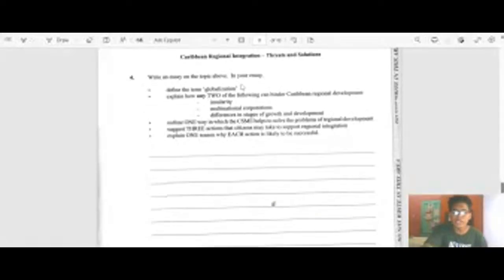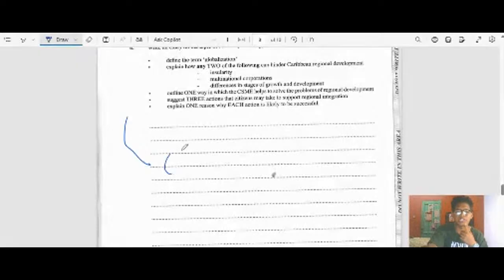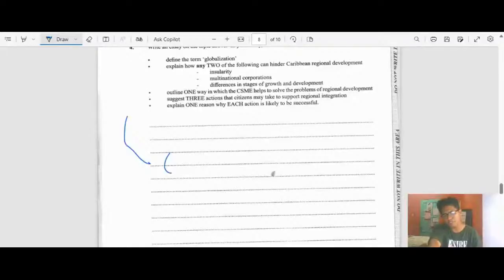So let's go back. Outline one way in which CSME helps to solve the problems of regional integration. The CSME is the Caribbean Single Market and Economy. It's saying here, outline one way in which CSME helps to solve the problem of regional development.